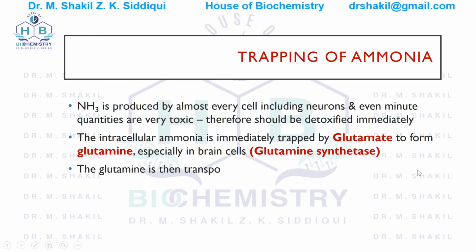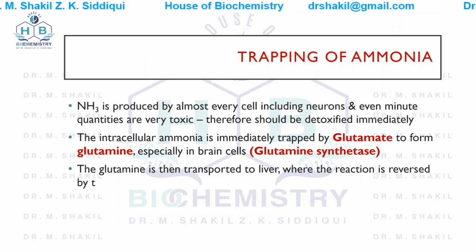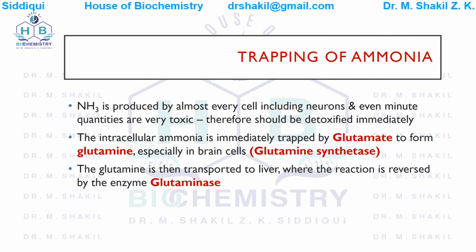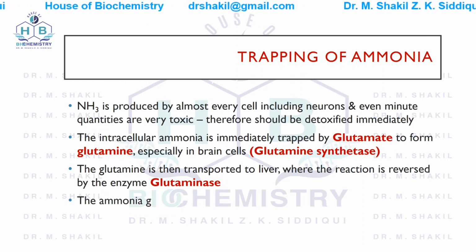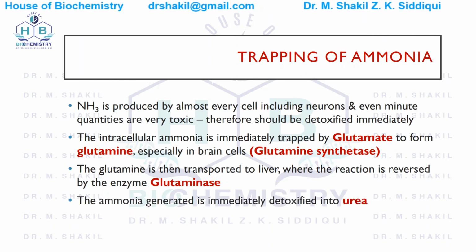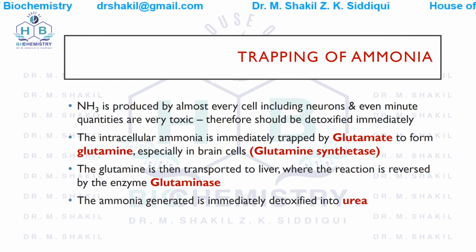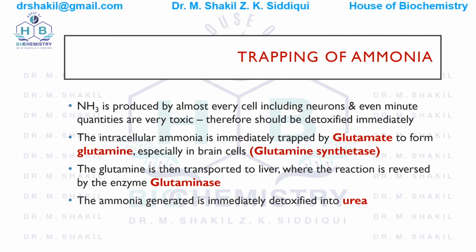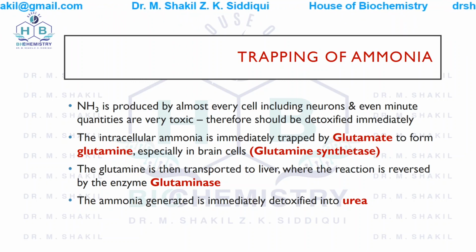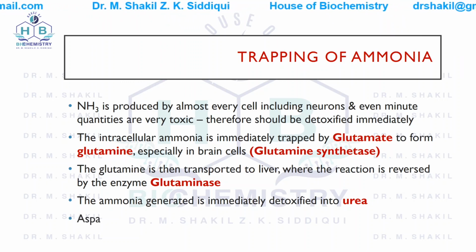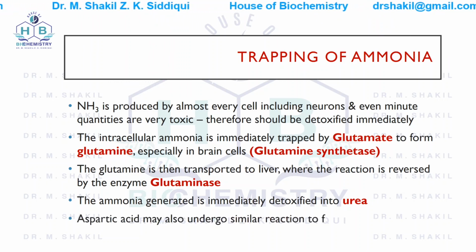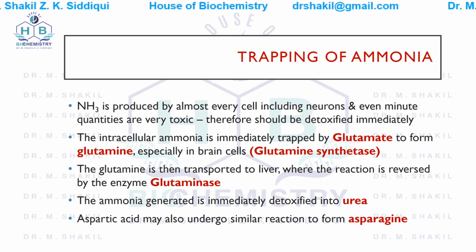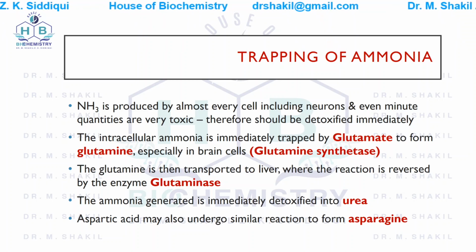From there, the glutamine is then transported to the liver where the reaction is reversed by the enzyme glutaminase. The ammonia that is generated is immediately detoxified by converting this ammonia into urea. This we will study in urea cycle. Similarly, aspartic acid or aspartate may undergo similar reaction to form asparagine.